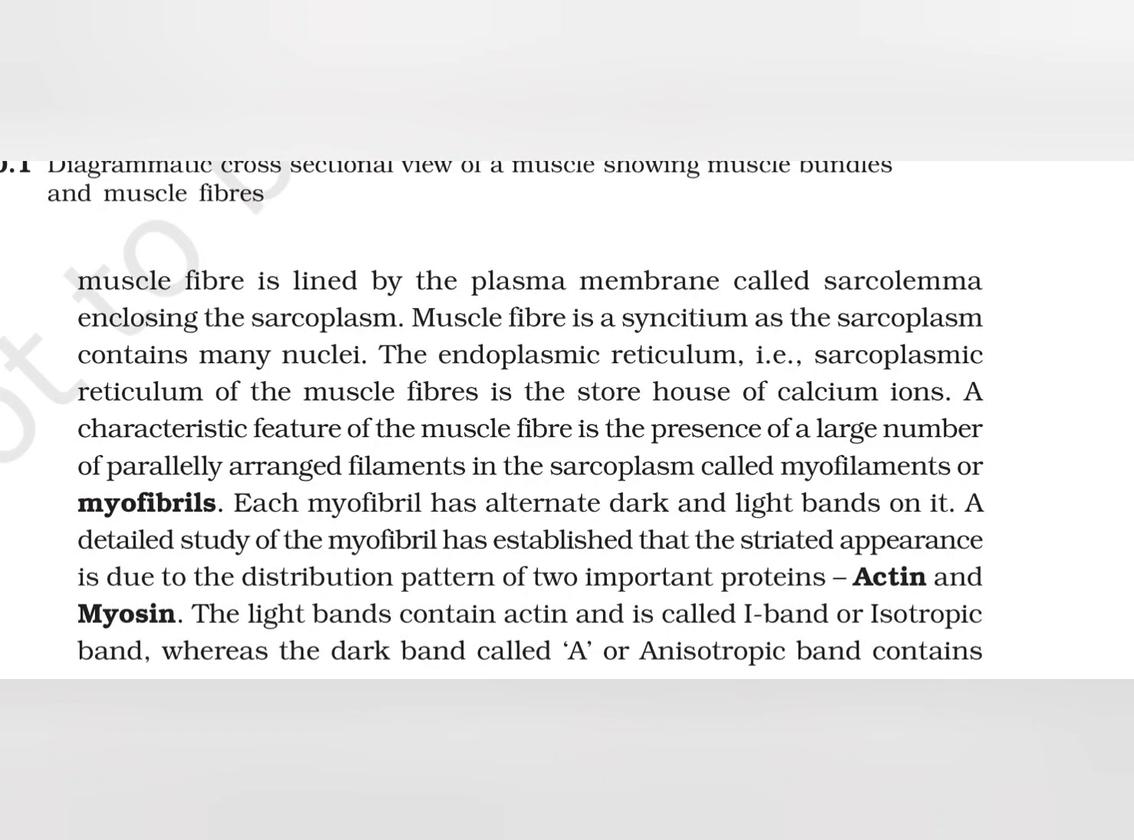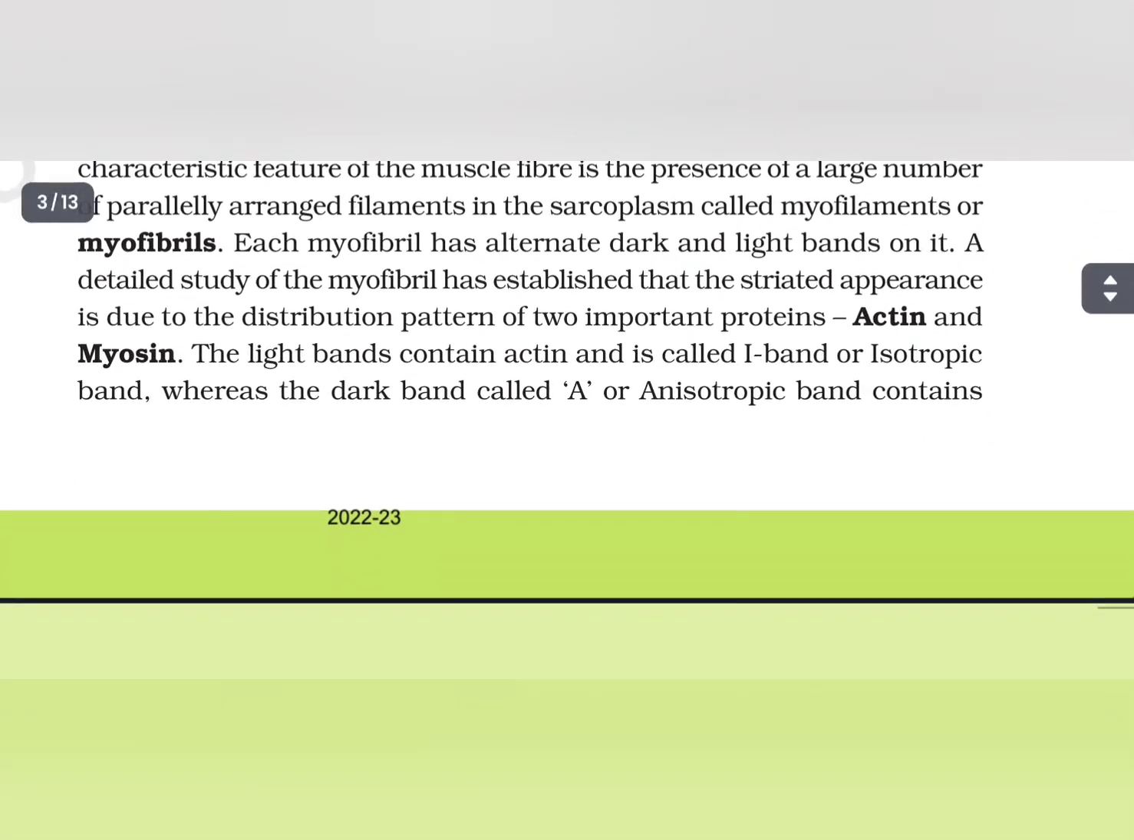The endoplasmic reticulum, that is the sarcoplasmic reticulum of the muscle fibers, is the storehouse of calcium ions. A characteristic feature of the muscle fiber is the presence of a large number of parallelly arranged filaments in the sarcoplasm called myofilaments or myofibrils. Each myofibril has alternate dark and light bands on it. A detailed study of the myofibril has established that the striated appearance is due to the distribution pattern of two important proteins, actin and myosin.